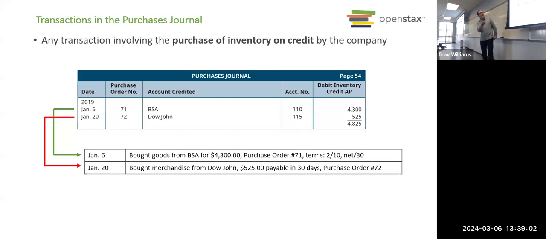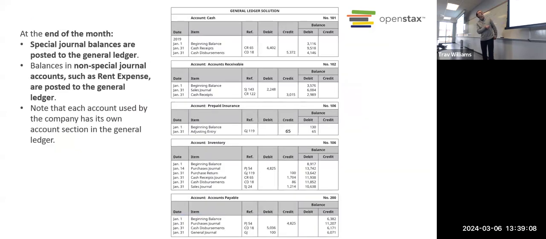Purchases journal, this would be for any purchases of inventory made on account, right? We're familiar with that already. At the end of the month, the special journal balances are posted to the general ledger, as I've told you previously. Let me zoom in on this a little bit. That's pretty small.